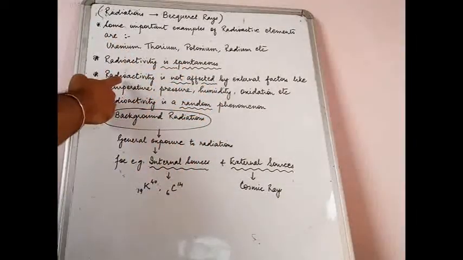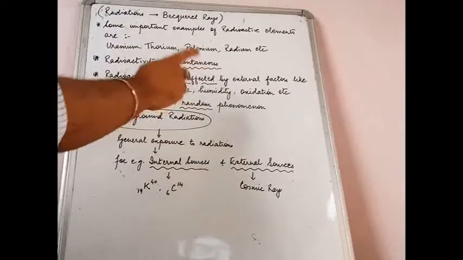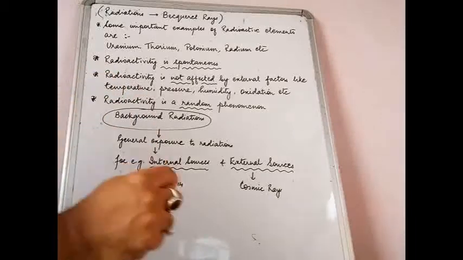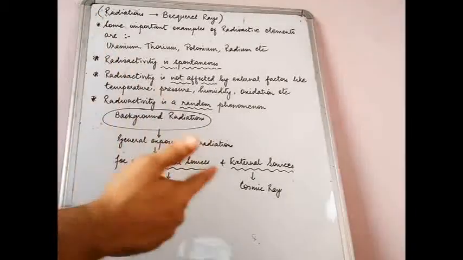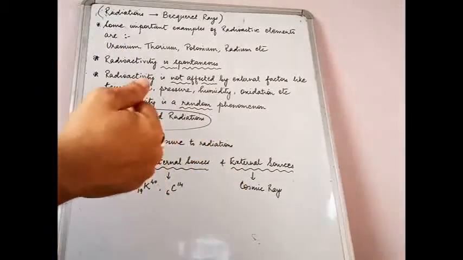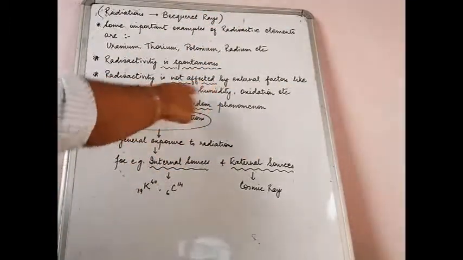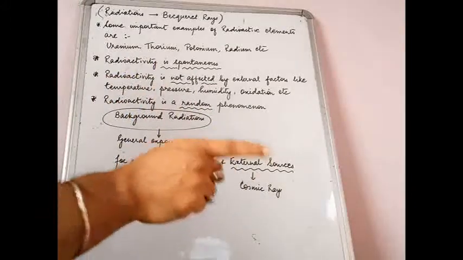Now you see, radioactivity is not affected by external factors like temperature, pressure, humidity, oxidation, and so on and so forth. All these factors will affect your chemical reactions.